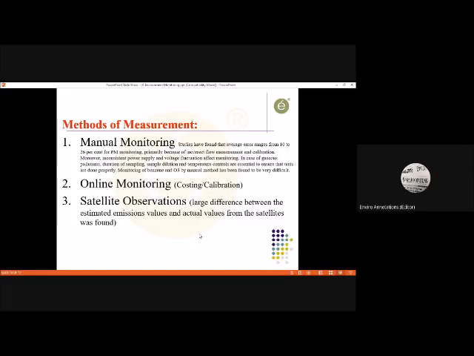How does validation happen? They monitor in parallel with this sensor or online continuous monitoring system and the manual monitoring system, and they compare the data. The data is compared for, say, 1 month, 2 months, 3 months, and then it is validated. Okay, there is a validation method.